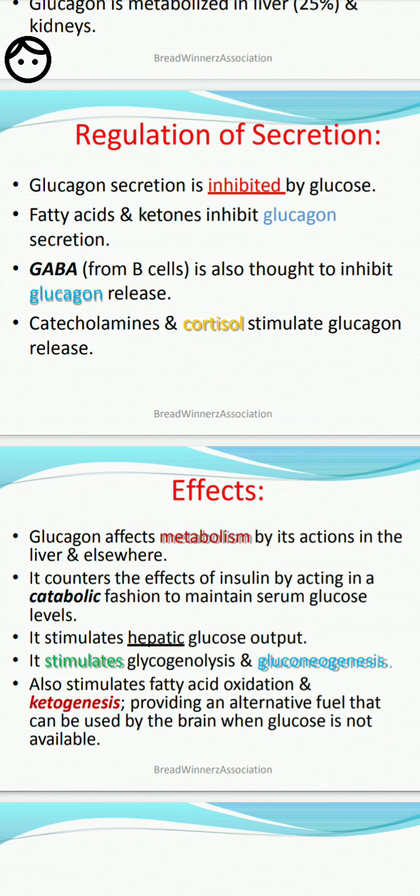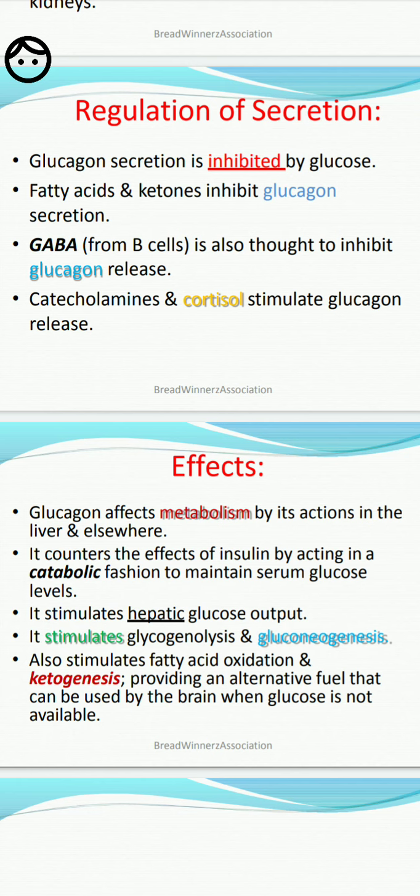It increases the blood glucose level when it falls below the normal level, less than 90 to 100 milligrams per 100 milliliters of blood. Hence, since it increases blood sugar, it is called a hyperglycemic factor.